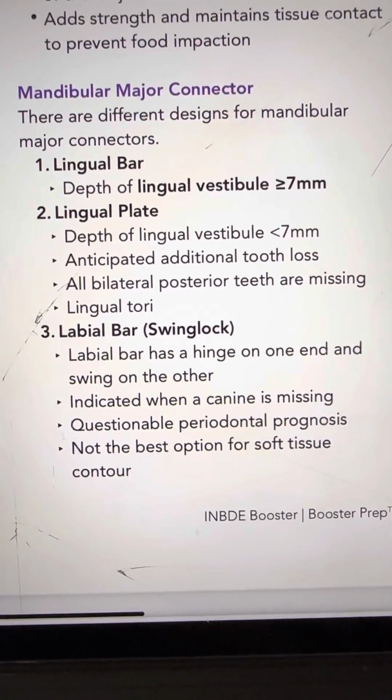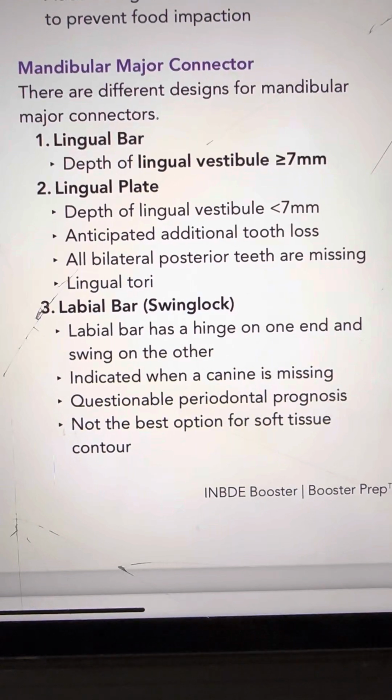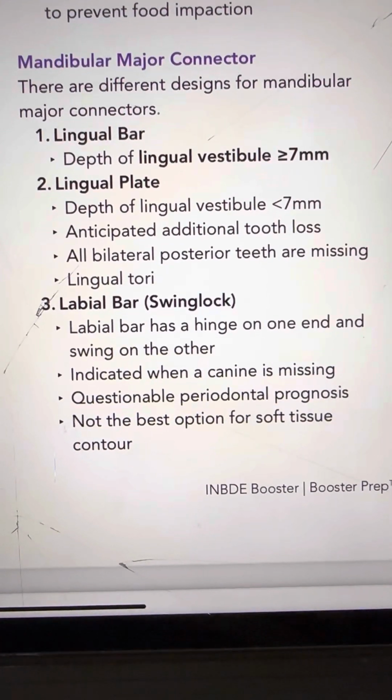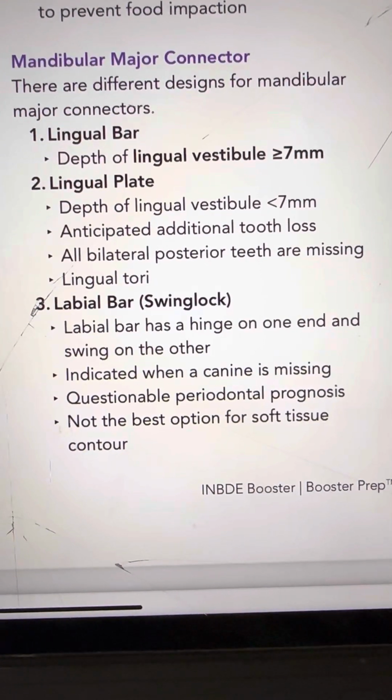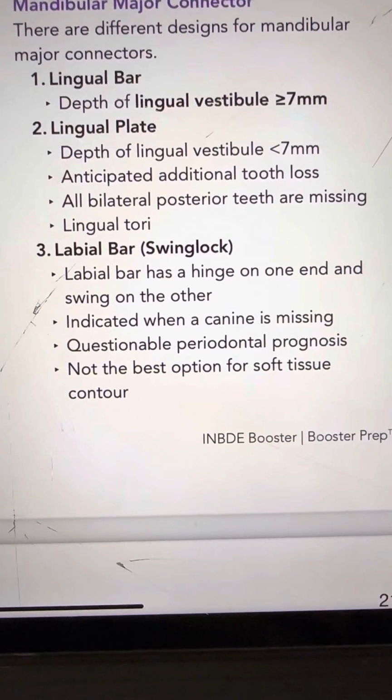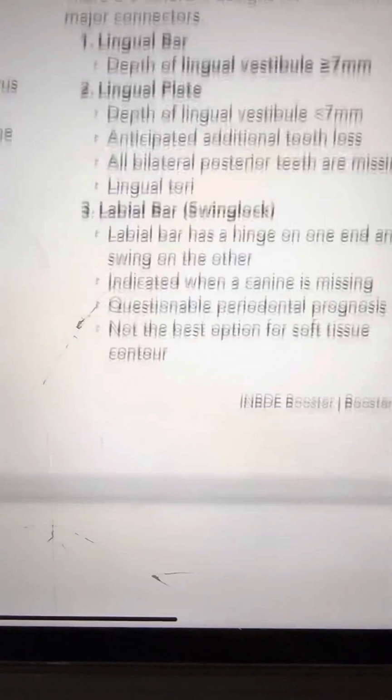Labial bar swing lock. The labial bar has a hinge on one end and a swing on the other, indicated when the canine is missing. It is used with a questionable periodontal prognosis, and is not the best option for soft tissue contour.